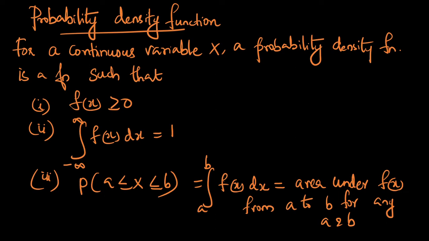And if it is a random variable, the function is called a probability distribution function. For a continuous variable, it is called a probability density function. And a probability density function should satisfy the following properties. The function should always be greater than or equal to 0. The integral from negative infinity to positive infinity of the function should be equal to 1. And the probability when x is greater than or equal to a and less than or equal to b is equal to the area under f of x from the interval a to b, for any values of a and b.